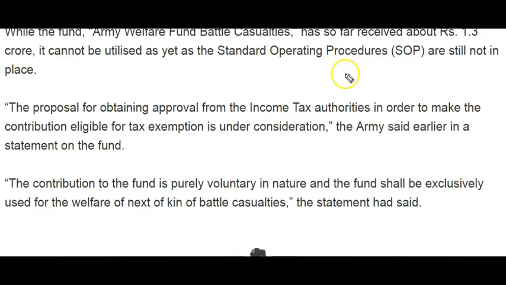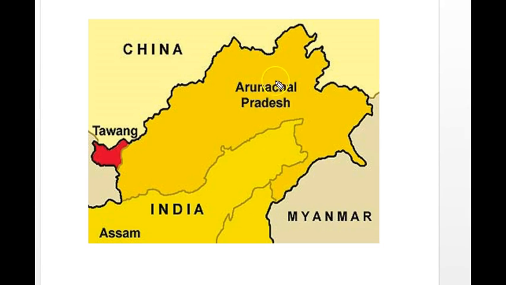In this background, let's prepare thoroughly on the Army Welfare Fund and let's wait for the guidelines to be published soon. In this image, try to locate Tawang. It is the 8th least populated district in India. Here, most of the people belong to the Monpas. The Monpas are tribal people, and most of the Tawang population belongs to them.